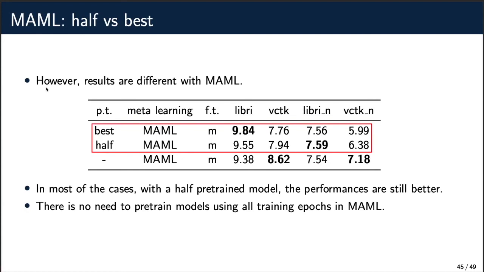However, we can see a different result when training with mammal. Though we use the half pre-trained model rather than the best pre-trained model, the performances are still better in most of the cases. This suggests that we do not need to pre-train our model using all the training epochs in mammal.